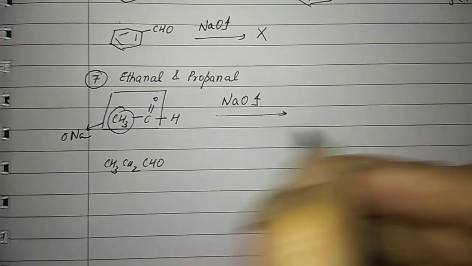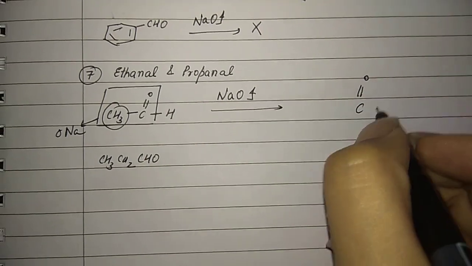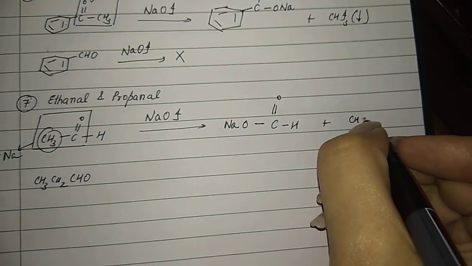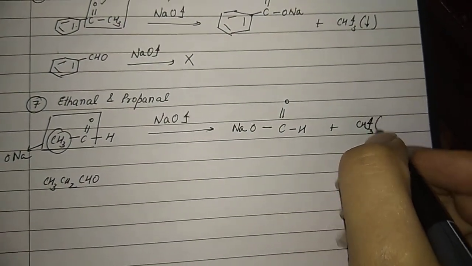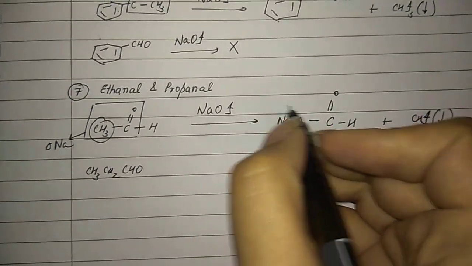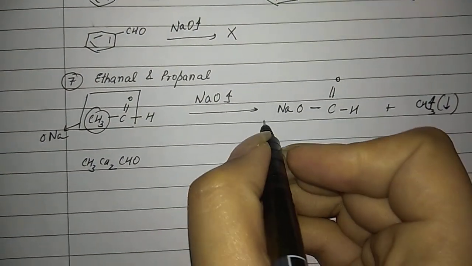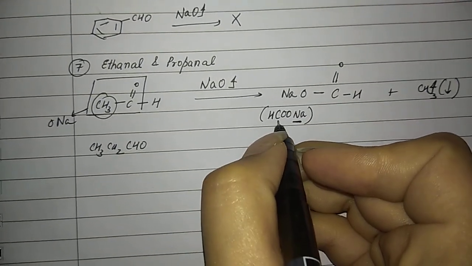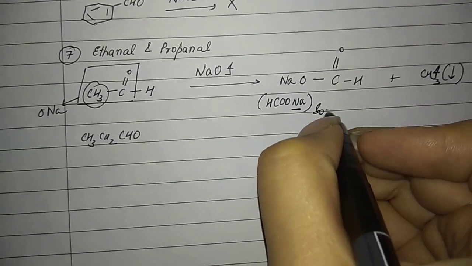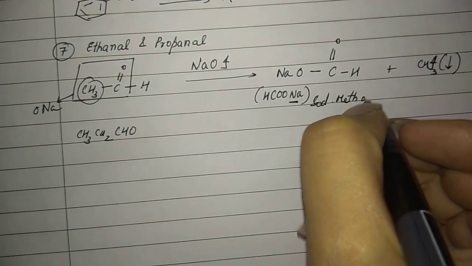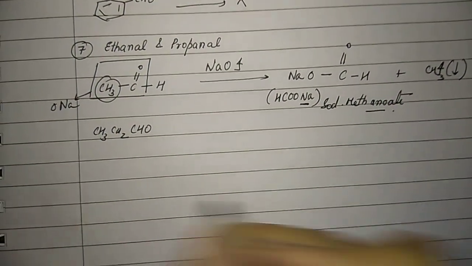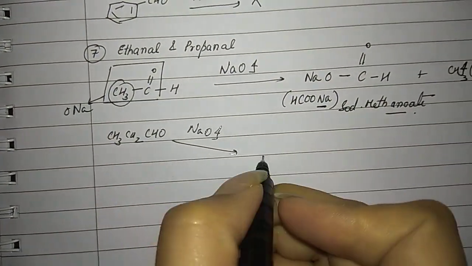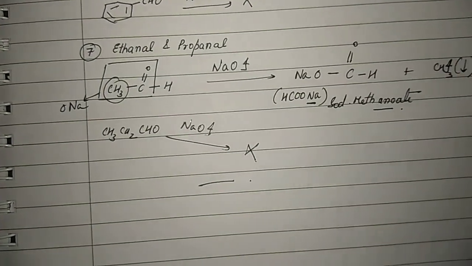So because of this COCH3 group, it can undergo the NaOI test, the sodium hypoiodite iodoform test. This will be replaced by ONa. So what do you get? C double bond O, H, ONa, and the other compound, which is a constant, CHI3, which is a yellow precipitate. Now this compound can also be written from this side. I write HCOONa, sodium, and there is only one carbon atom over here, so I will call it sodium methanoate. Fine. This does not possess a COCH3 group, so it obviously will not undergo the iodoform test. You will write the complete statement.